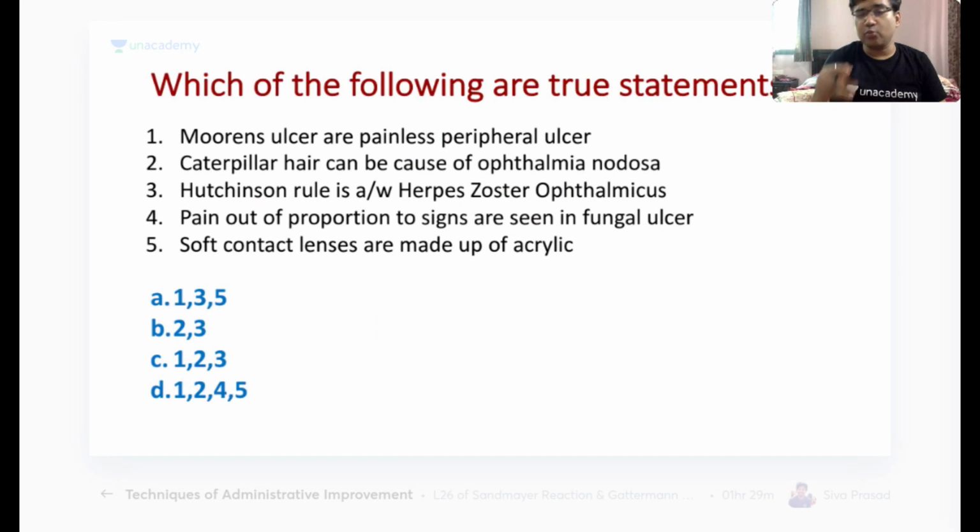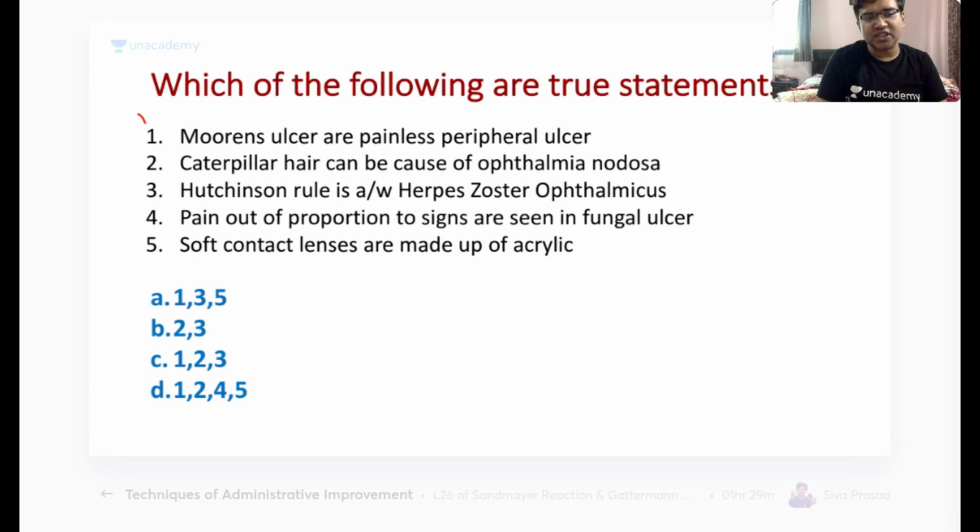Okay, so with this, I move to my next question, which is a new pattern question of the NICT. One thing that we have seen in the last few years is that you should never trust the NBE or the examining body or AIIMS. Every time they are changing the pattern. So you have to be very clear that you should have good knowledge. Whatever the pattern may be, you should be able to answer the question.